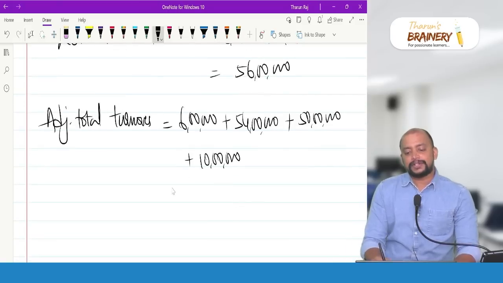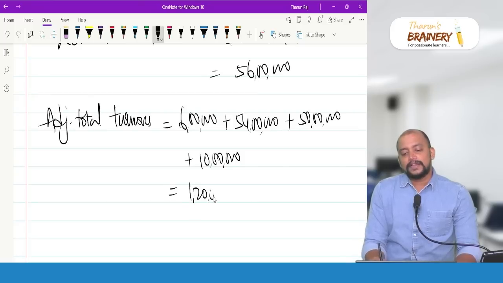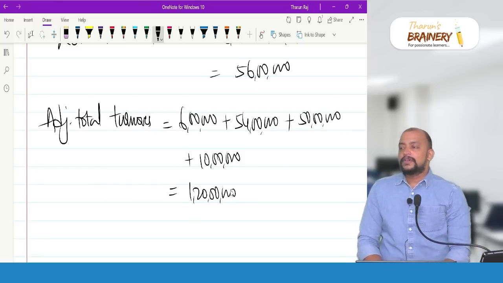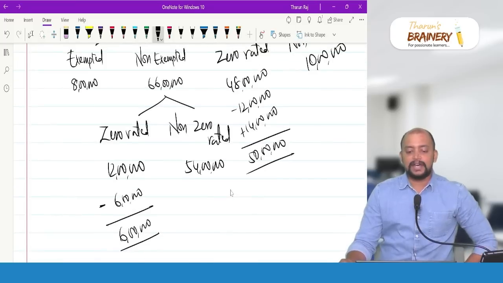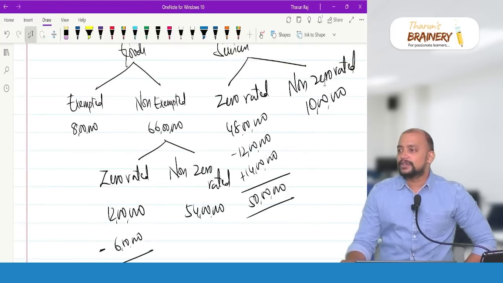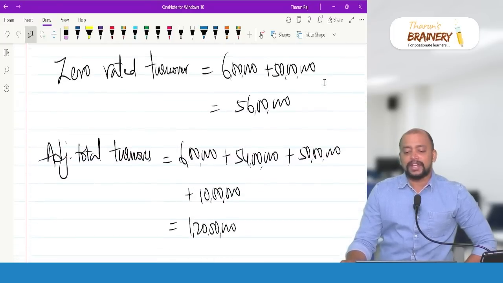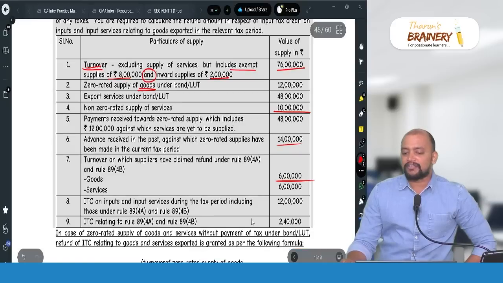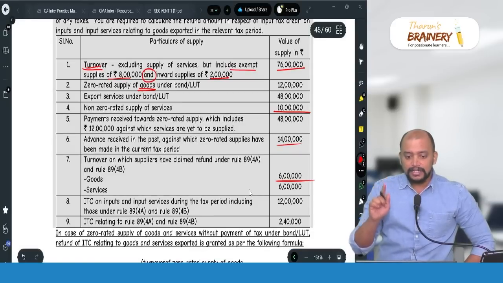So how much? 1 crore? 1 crore 20 lakhs. Okay. Check this. 6 lakhs plus 54 plus 50 plus 10 lakhs. You understood? So that will be 1 crore 20 lakhs. Now listen carefully.